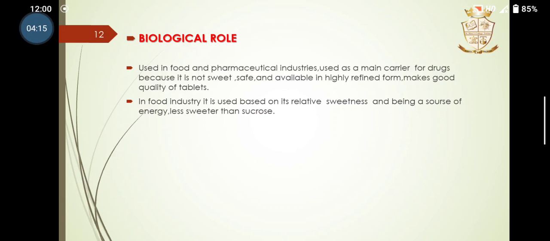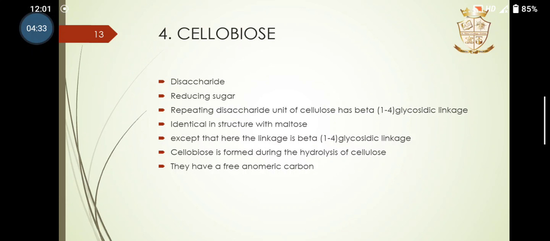Its biological roles: it is used in the food and pharmaceutical industry as the main carrier for drugs, because it is not sweet, is safe, and is available in highly refined form. It makes good quality tablets. In the food industry, it is used based on its relative sweetness and being a source of energy; it is less sweet than sucrose.